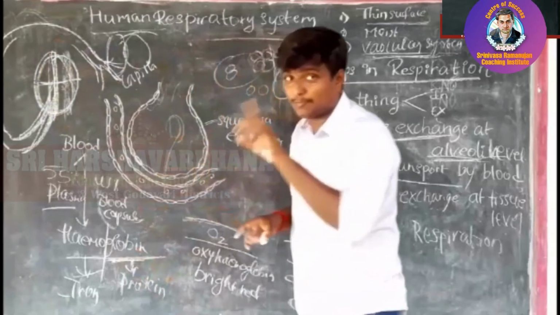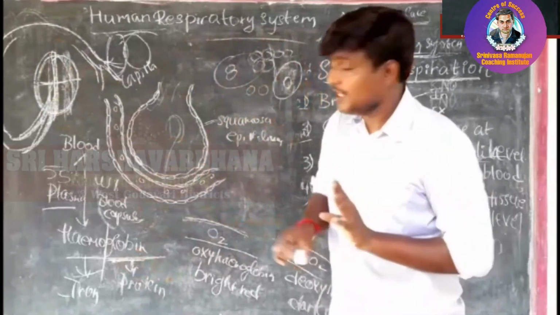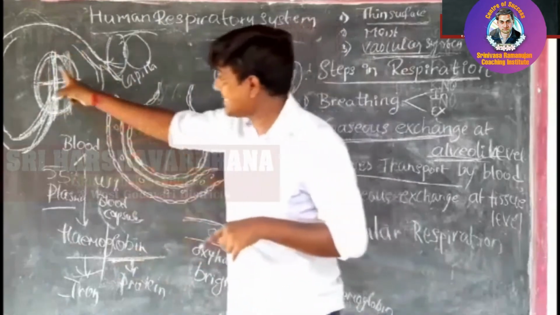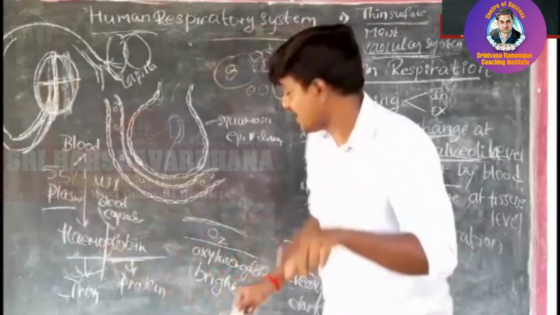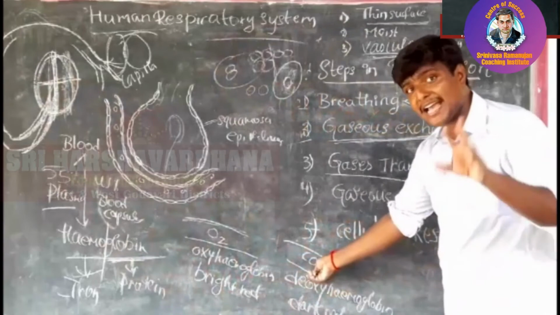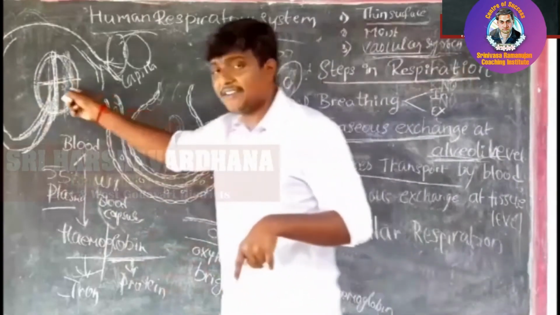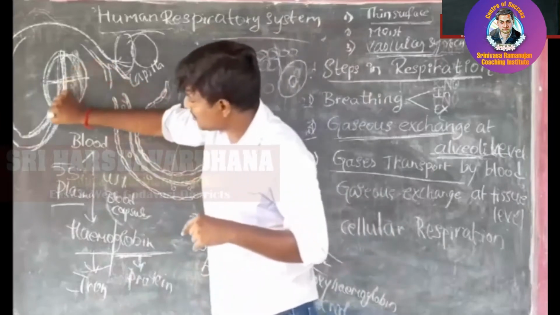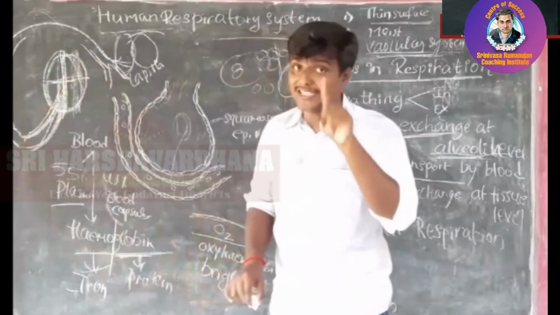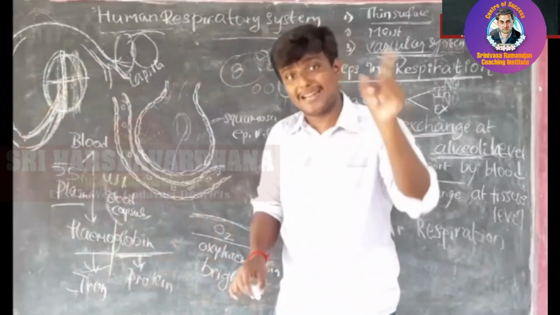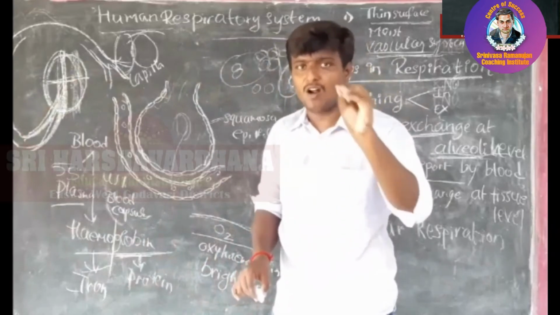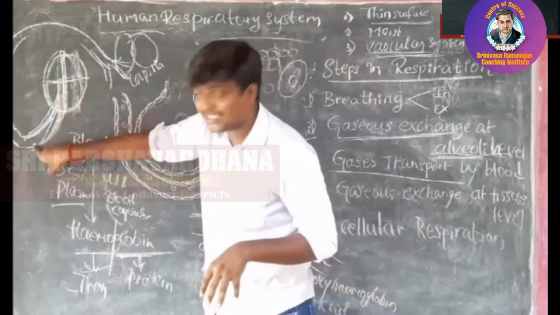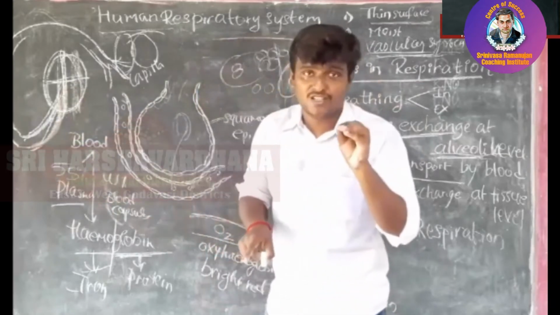So basing on this concept, our third concept is also different. If you take the heart, it contains 4 chambers. The right side will be carrying the deoxygenated blood. Deoxygenated blood means carbon dioxide contaminated blood. In the left side we can see the oxygenated blood. So from the right side one blood vessel rises, and what is the name, I will explain it in the third lesson, not now, actually not required, I don't want to confuse more. So from the right side one blood vessel comes and it carries the deoxygenated blood.